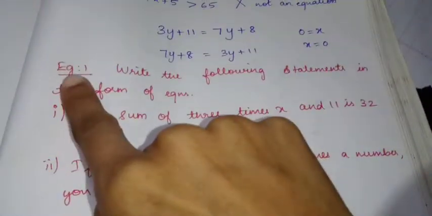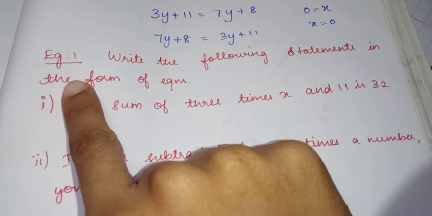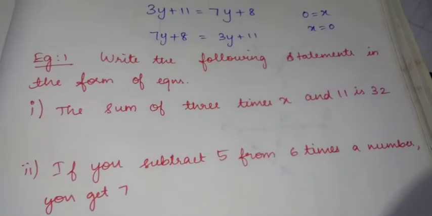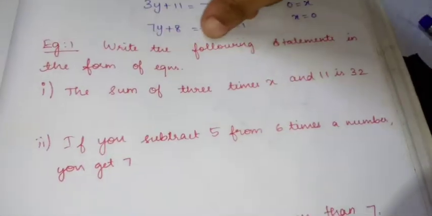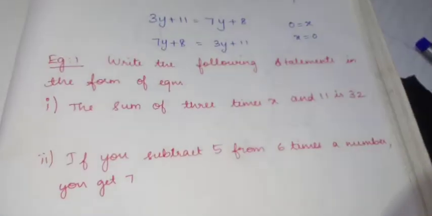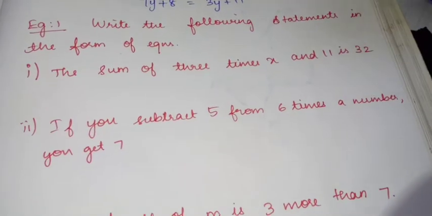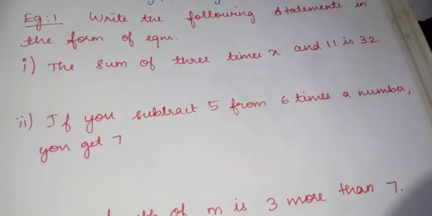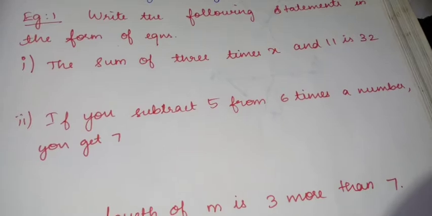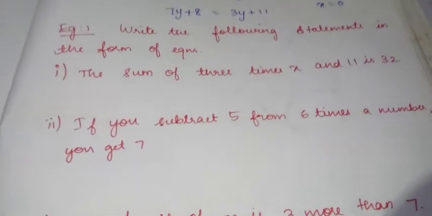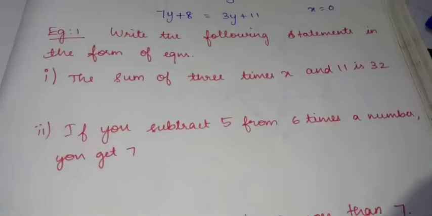Next, example number 1, children. You can take page number 79 and you can see the examples in the textbook. Okay. Write the following statements in the form of equations. See, they have given a statement problem. You have already learned this type of thing last year, where we were dealing with the expression. Here it is nothing but an equation. Okay, that's the only difference. Once again I will teach you how to write it.